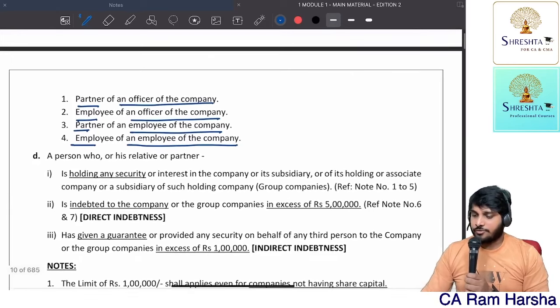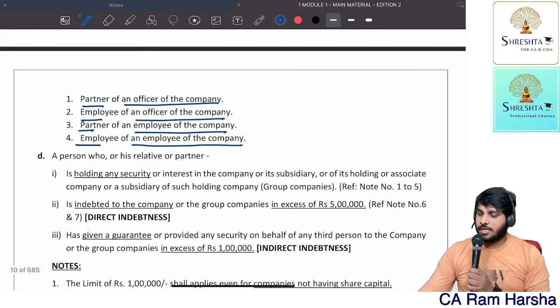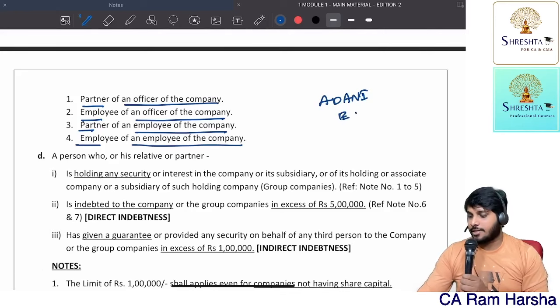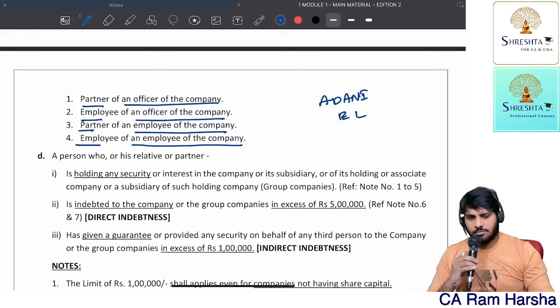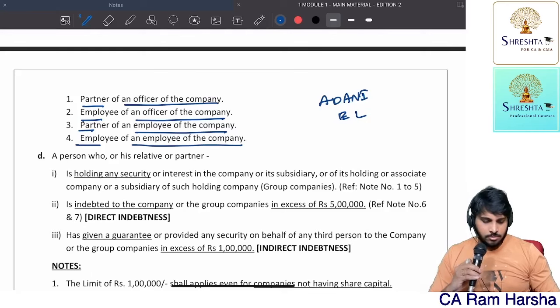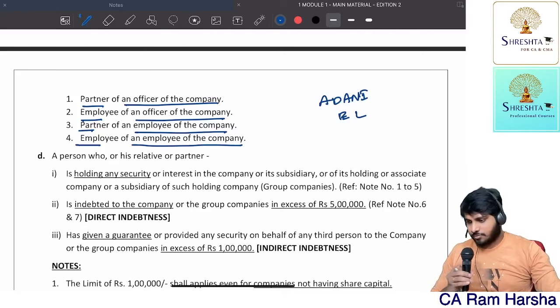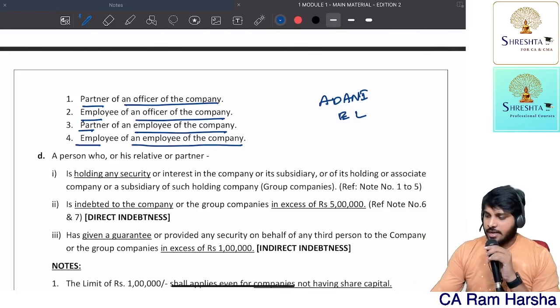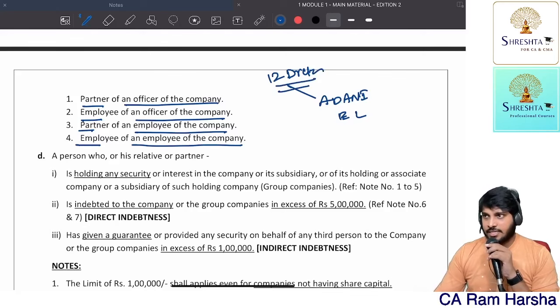Suppose I am looking for, there is a company called Adani Enterprises Limited. This is a company which is actually looking for auditor. This Adani company has on the board 12 directors. Let us assume it is having 12 directors.